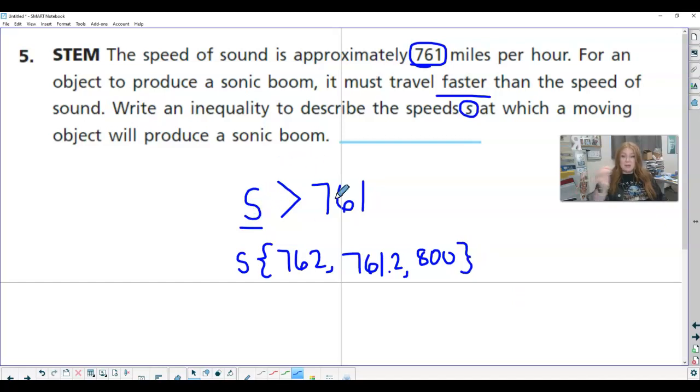So we're taking our two things, S and 761, and we just have to decide which way is our inequality facing? Put in some answers for your variable and see, does that make sense? So I want it bigger and faster. This would be bigger, so I need the bigger side to S, but it's not including that.